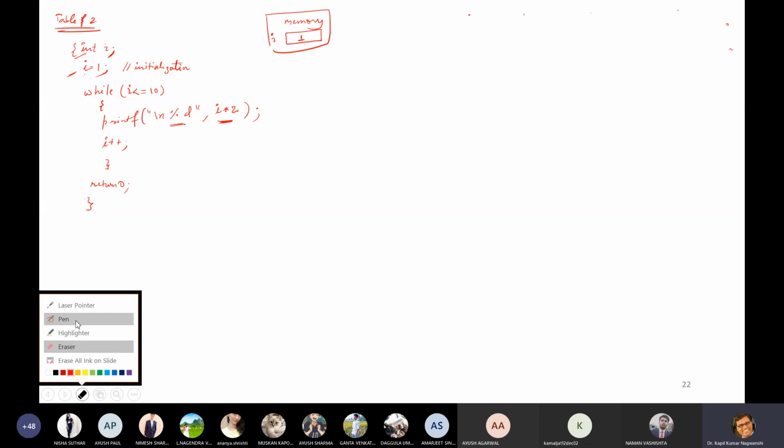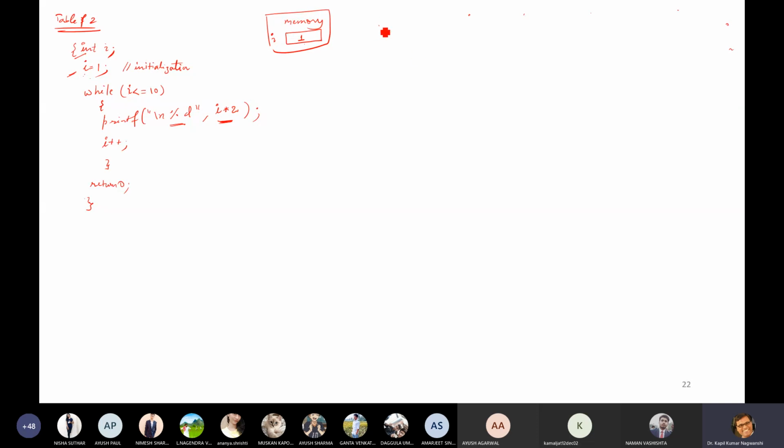So initially I is there, then the condition while I is less than or equals to 10, and then printf, and then I plus plus.